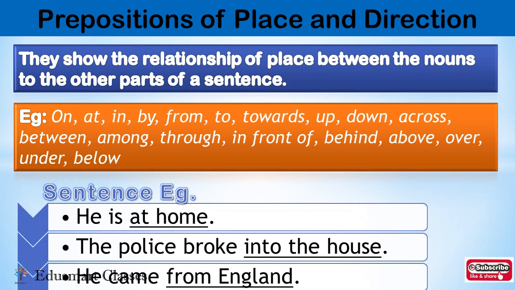Let us understand with sentence examples. He is at home. Now home is one place, right? So at here is a preposition of place. The police broke into the house. The house is one place. So into is a preposition of place. He came from England. So here England is a place, so from becomes a preposition of place.